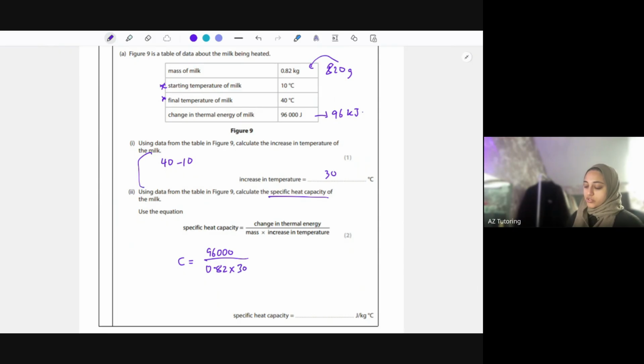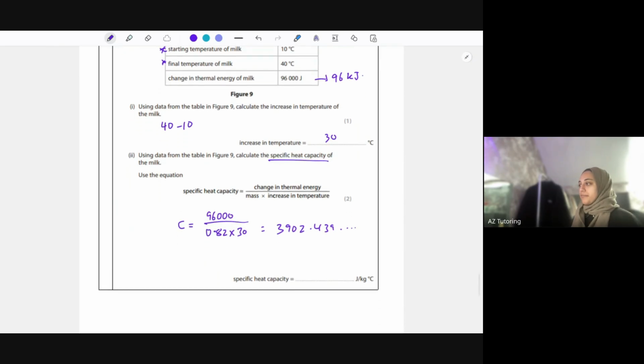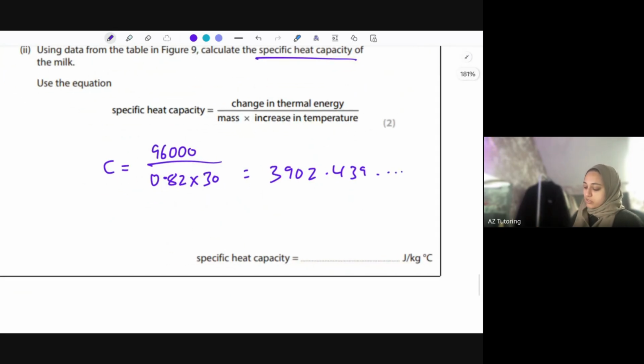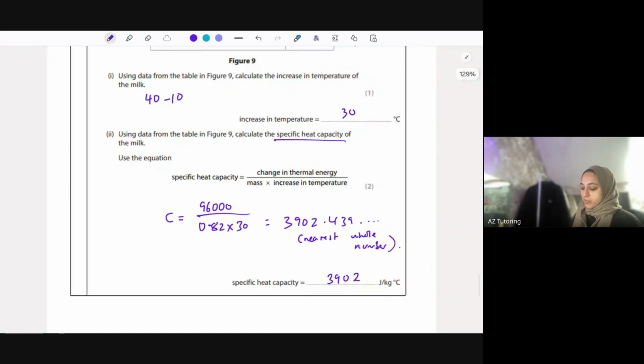If they didn't help you with this question, you'd have to find the change. Putting that in your calculator, 96,000 over 0.82 times 30, you get 3902.439, which continues forever. Just round that to one decimal place or to the nearest whole number. It's up to you because it doesn't tell you in the question. We'll do it to the nearest whole number, but again, tell the examiner you're doing that as well. So there's the specific heat capacity of the milk.